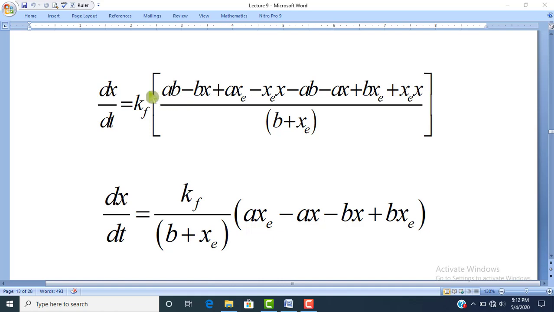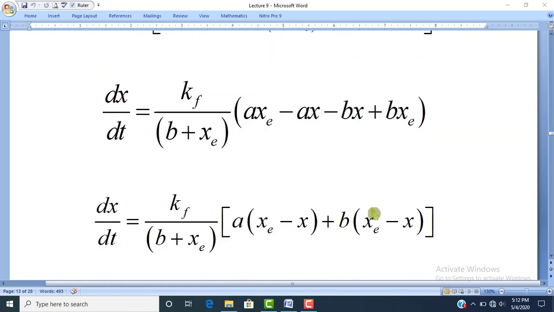Similarly, AB and minus AB will be cancelled out. So the remaining values inside the square bracket will be AXe - AX - BX + BXe.